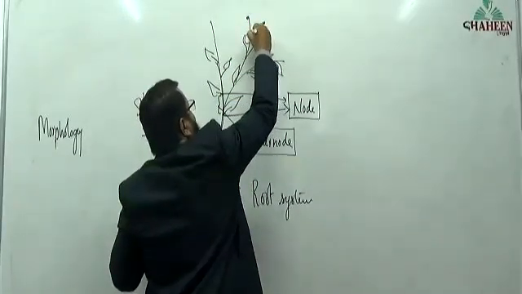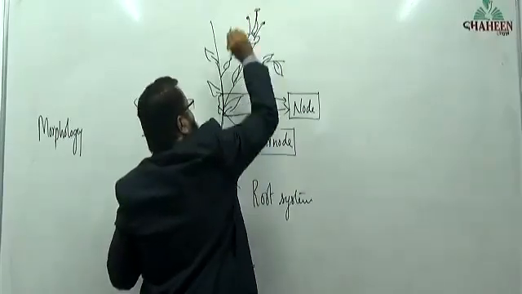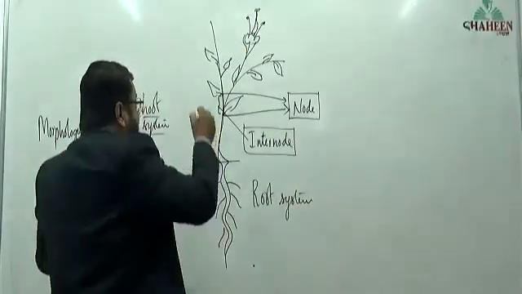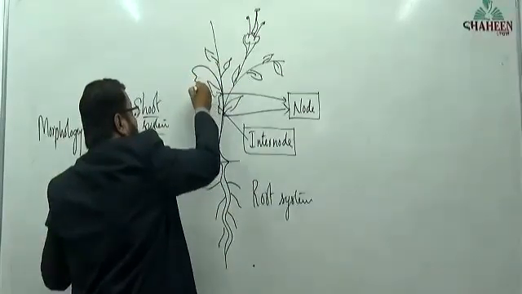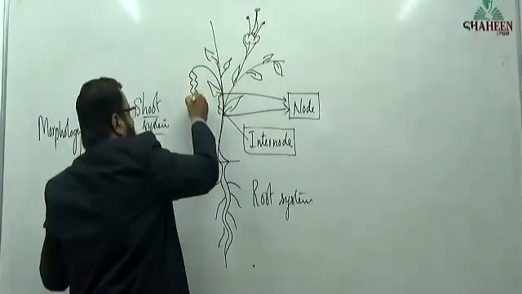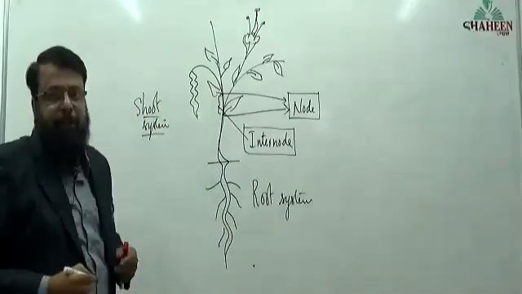The shoot system may also have flowers, and may also have fruits.